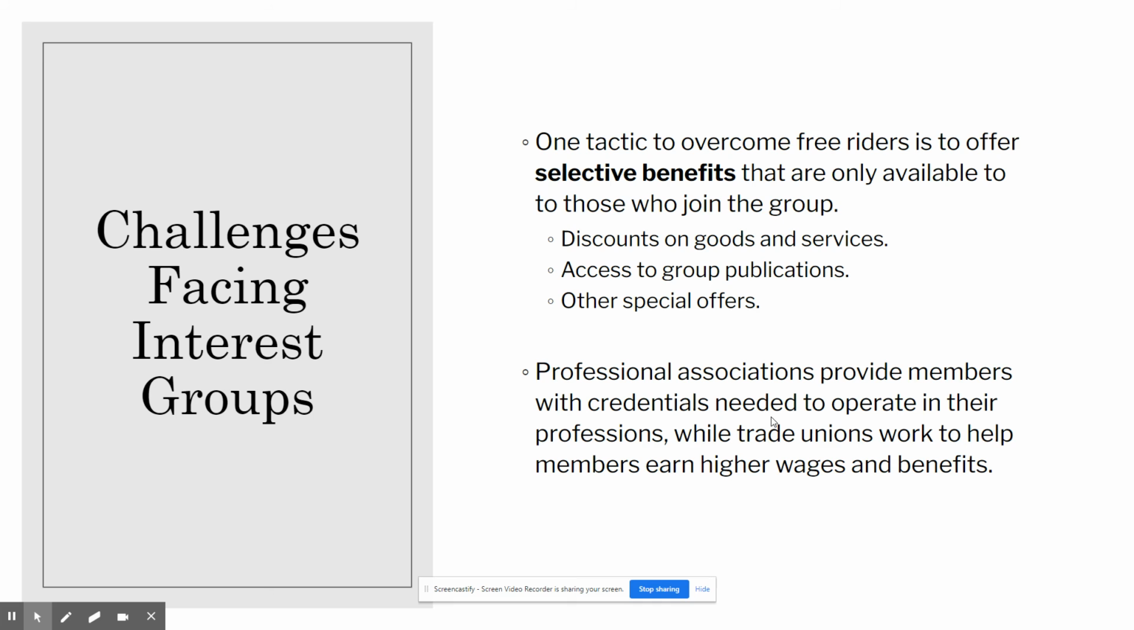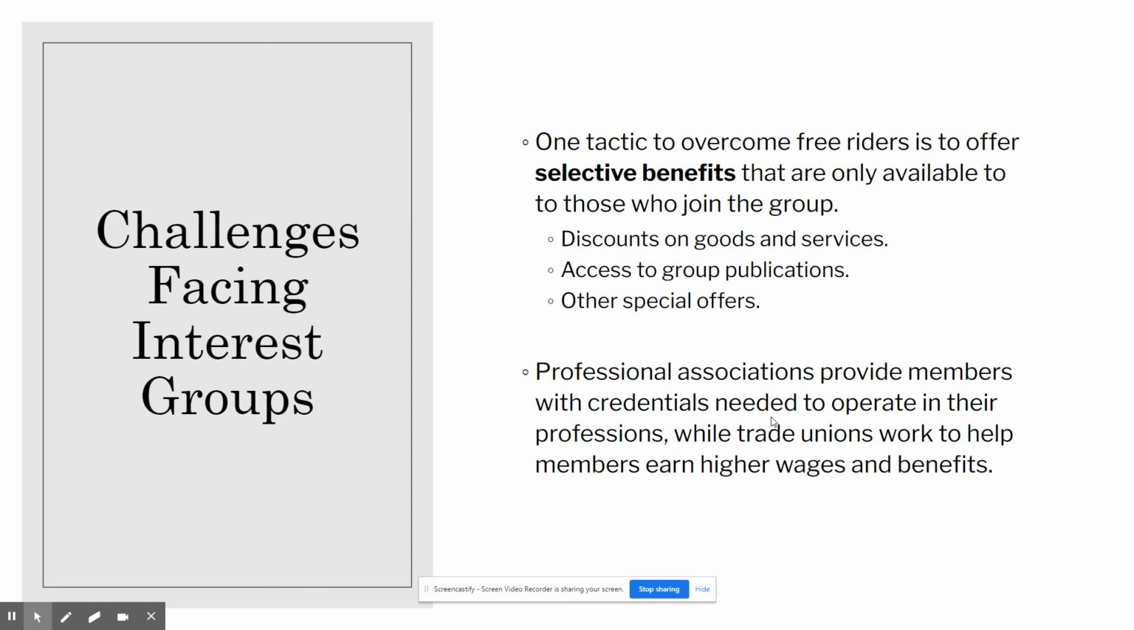So one tactic to overcome this free rider problem is for interest groups to offer selective benefits. So these are benefits that are only going to be available to those who join the group. So in this case, it would have been for those employees who join the union. So these are things like discounts on goods and services, access to group publications, and other special offers. Okay, so for example, AARP, which is the American Association of Retired Persons, offers a lot of travel benefits and discounts for its members.